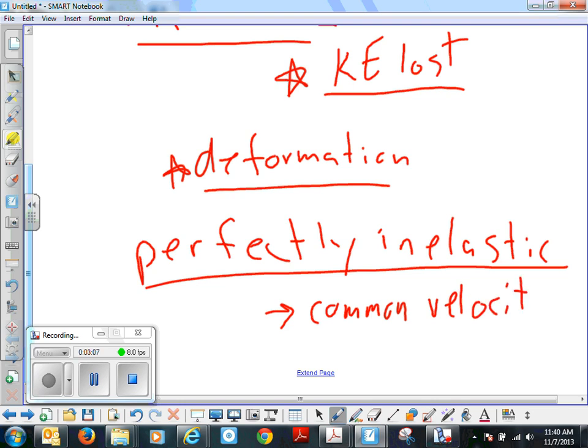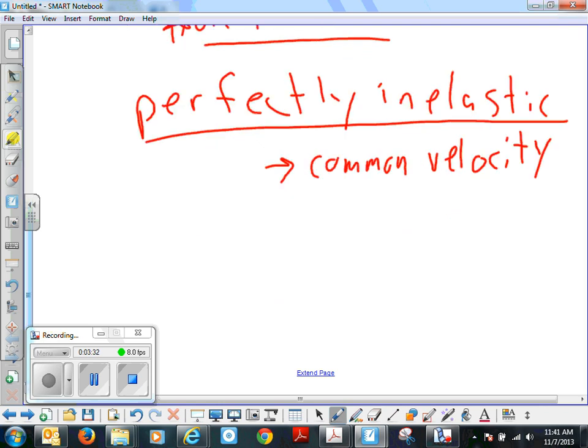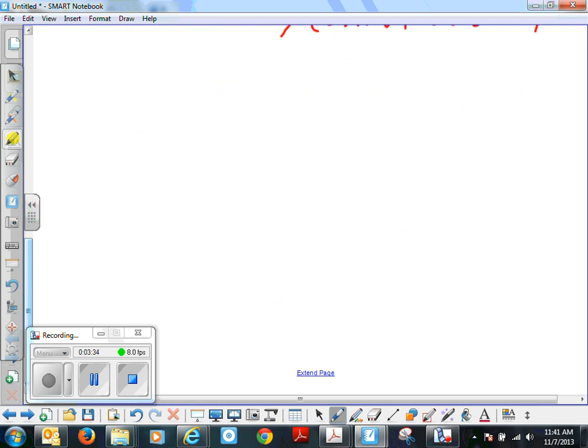So it's like two train cars coupling, stuck together, and then they move together with one common velocity. Or a running back and a tackler. When the tackler tackles the running back and sticks together with him, that would be a perfectly inelastic collision, and together they are moving as one unit. Those are the three kinds of collisions.